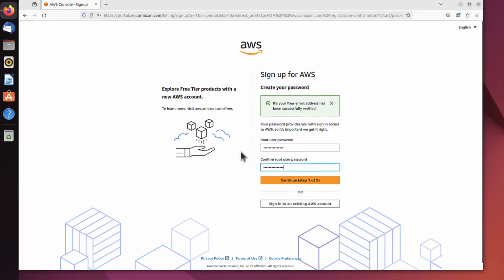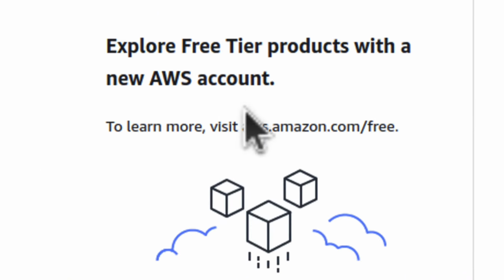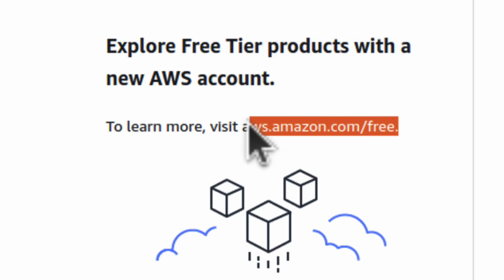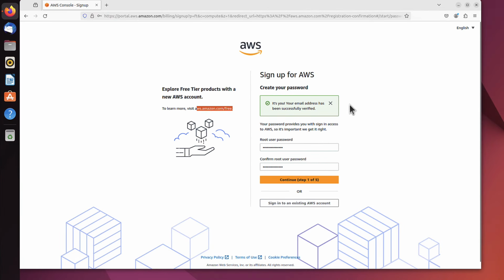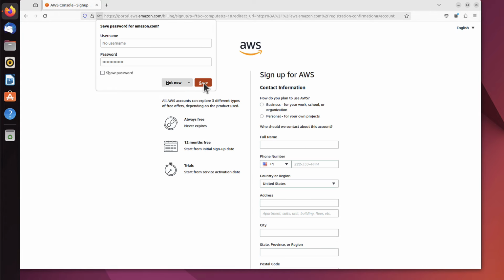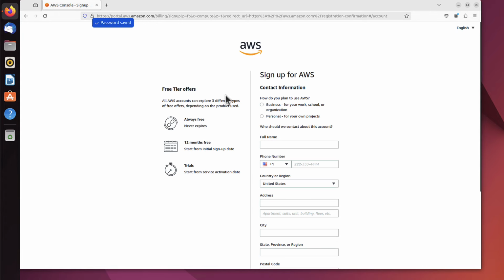Just wanted to note, here on the left, you have a link if you want to explore those free tier products. This is the link you can use. But never mind, at this stage we'll just concentrate on the sign-up process. So I'll just click continue. I will save the password. And now it asks me for contact information. It asks me if it's a business account or personal account. I will treat it as a personal account. Anyway, if it's business, it will ask you for organization name as well. Let's click personal.